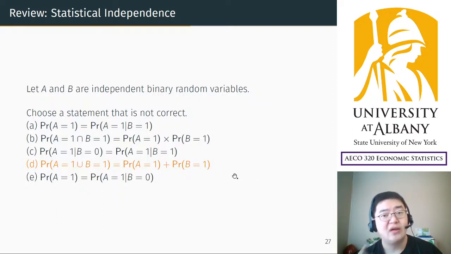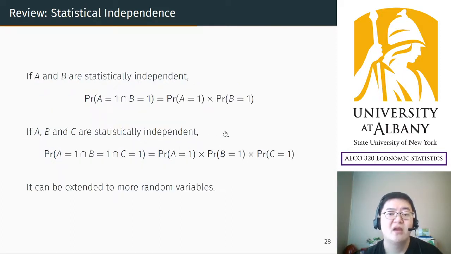Anyhow, it's an important concept, and we are going to use the second property of statistically independent random variables now. When two random variables A and B are statistically independent, we had a special multiplication rule. A intersection B is the multiplication of two probabilities. Now we may extend it to more than two events.